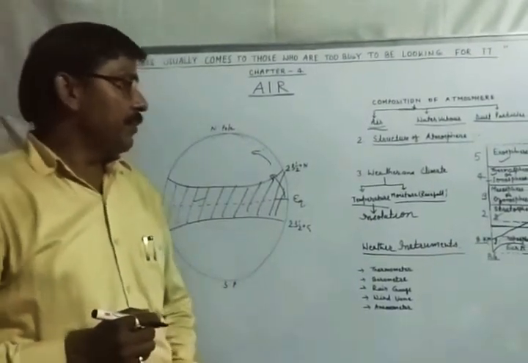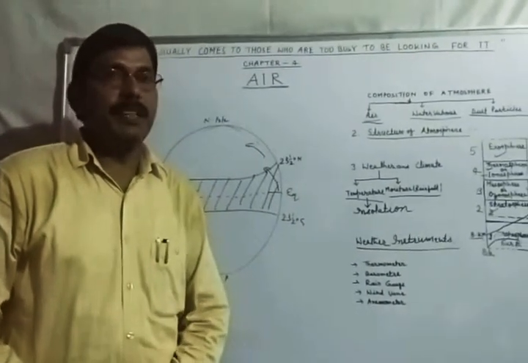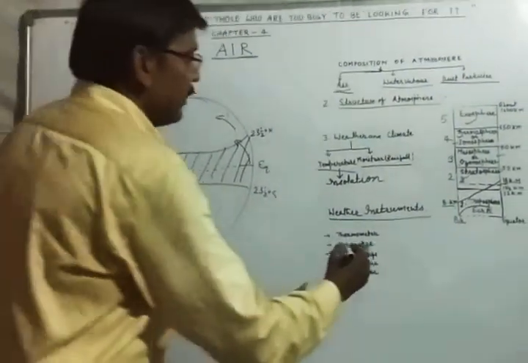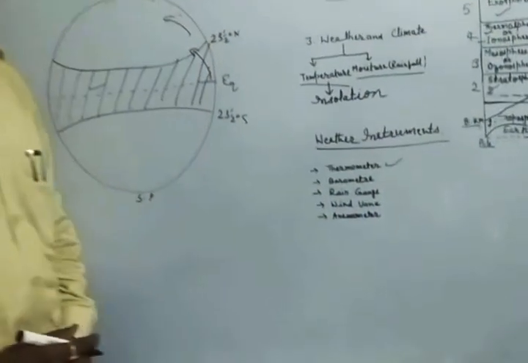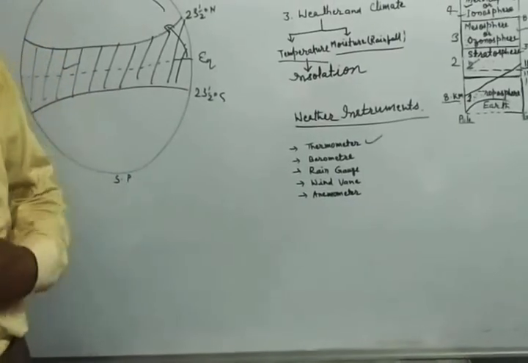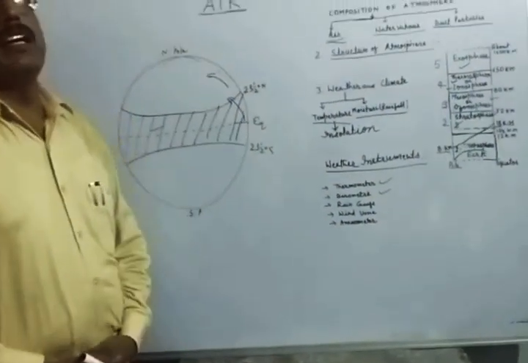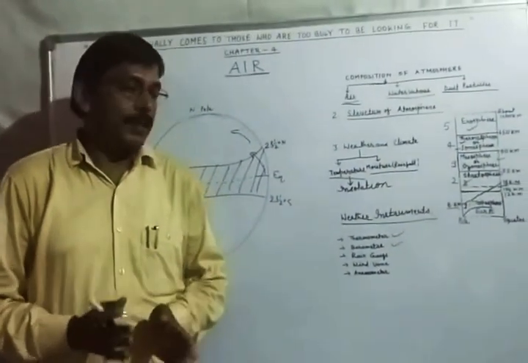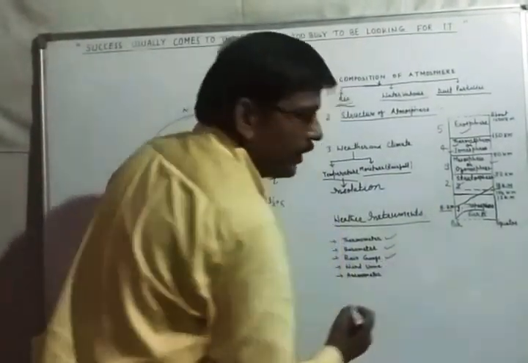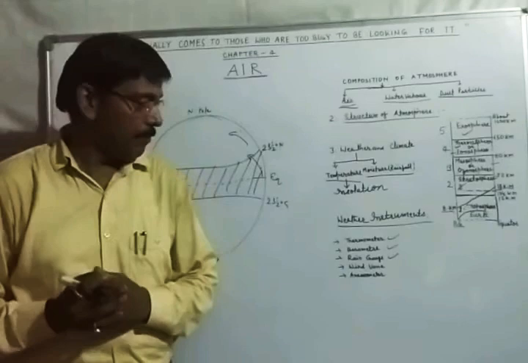Children, to understand weather and climate, we also use many instruments. Some of the instruments are the thermometer, an instrument used to measure the temperature of a place, the temperature of air. The barometer is another instrument that is used to measure the pressure of air. The third one is the rain gauge, the instrument used to measure the amount of rainfall at a place.